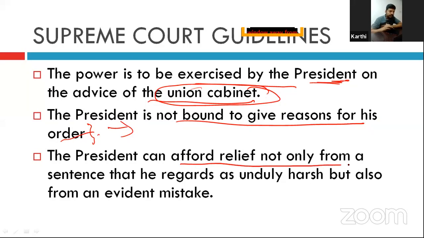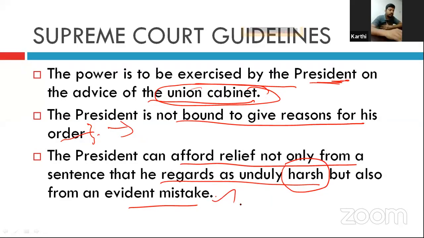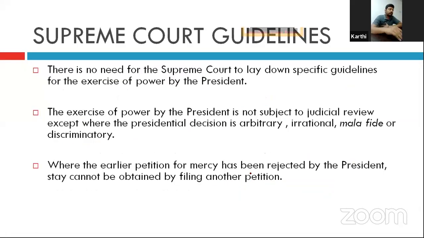The president can afford relief not only from a sentence that he regards as harsh, but also from an evident mistake. So if the court punishes a person, the president can give mercy, right? Not only on the point of harshness, but also if there is any mistake, the president can give relief. So the Supreme Court has no need to lay down specific guidelines for the exercise of this power.